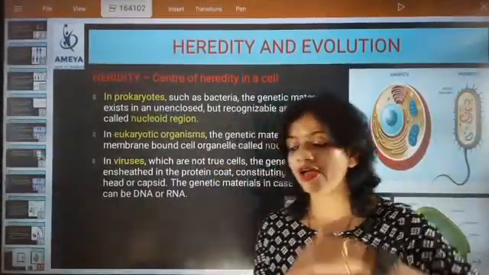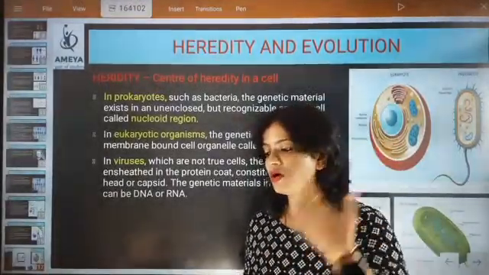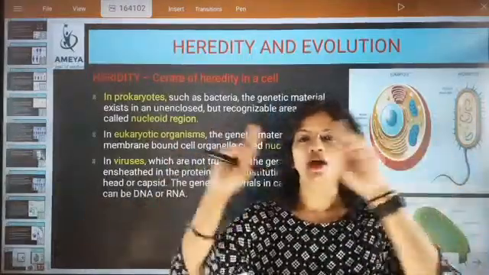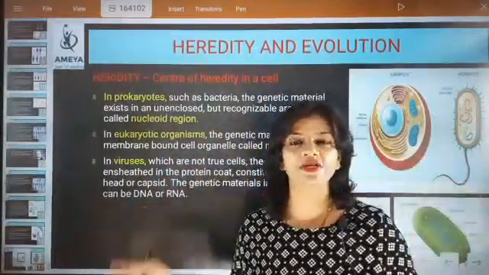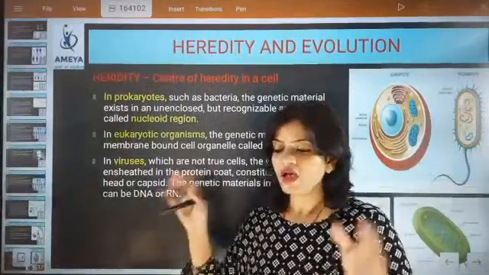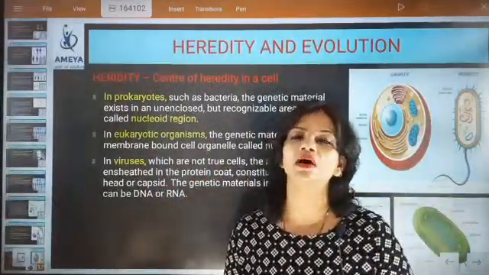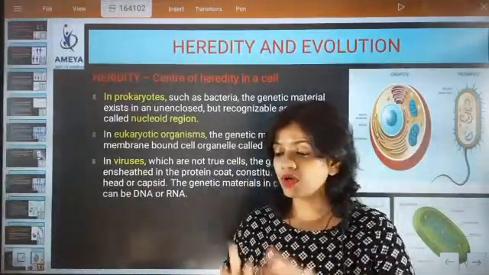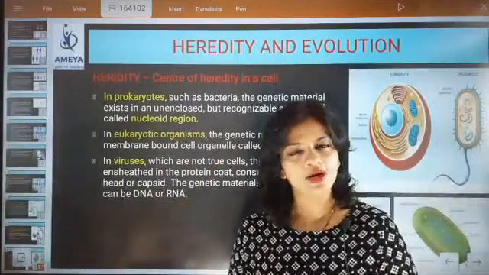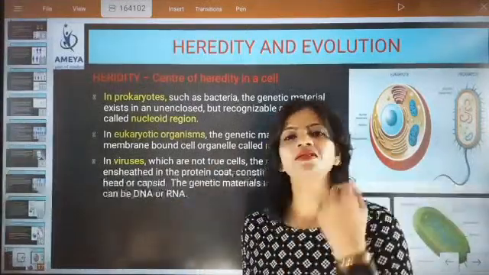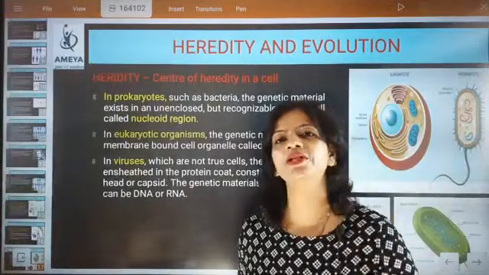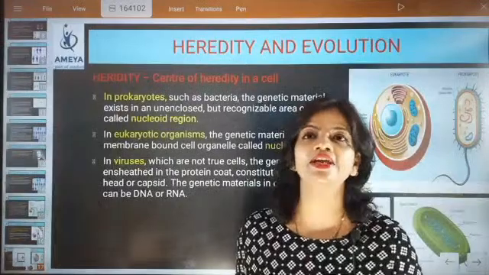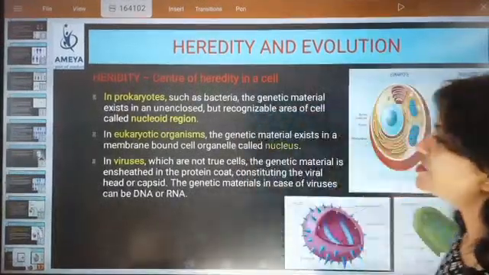Now you know why I used the words membrane bound organelle: it means a double coated membrane, that is, the nuclear envelope will be present there. In multicellular organisms, the nucleus is well wrapped with a nuclear envelope, and it will be a double coated one. Inside, chromatin and nucleolus will be there, and they are responsible for sending the genetic information from one generation to another generation.